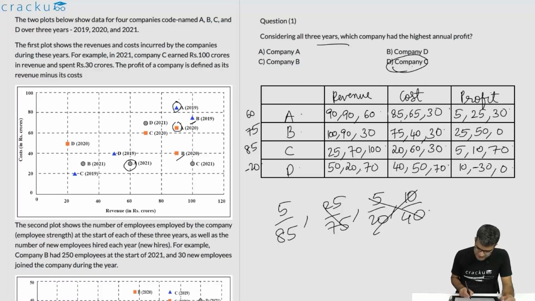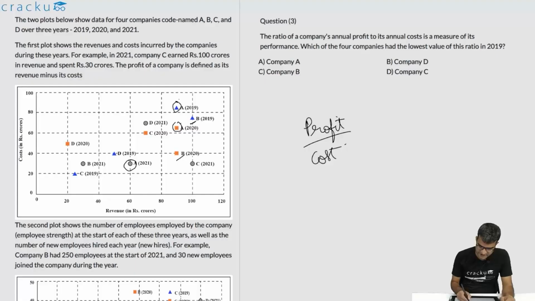These two are 1 by 4. This is 1 by 3. Clearly this is the smallest, which is 1 by 17. That is the smallest amongst the four fractions. So the correct answer is company A. That is option A.